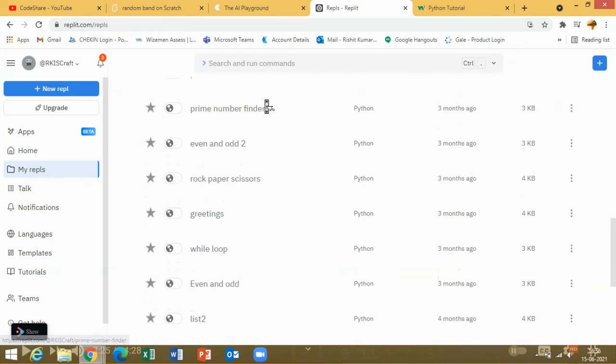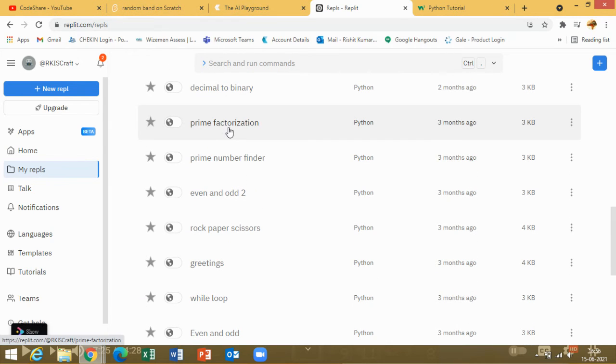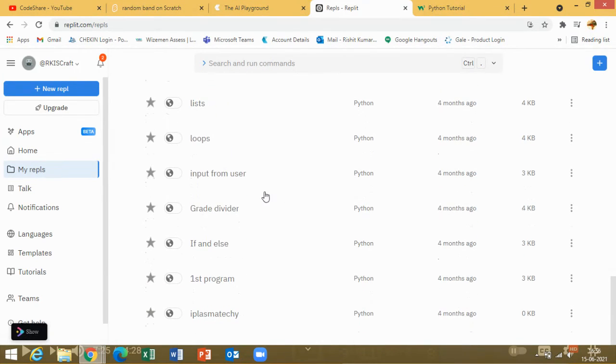And then if I go over here, prime factorization, that's the second part, more advanced. So once it takes an input from the user, if it's not a prime number, it'll show you what all numbers it is divisible by. And if it's a prime number, it's obviously going to show you 1 and the number that you give. So like that, it can happen. So basically, those are all the three platforms we'll be using.